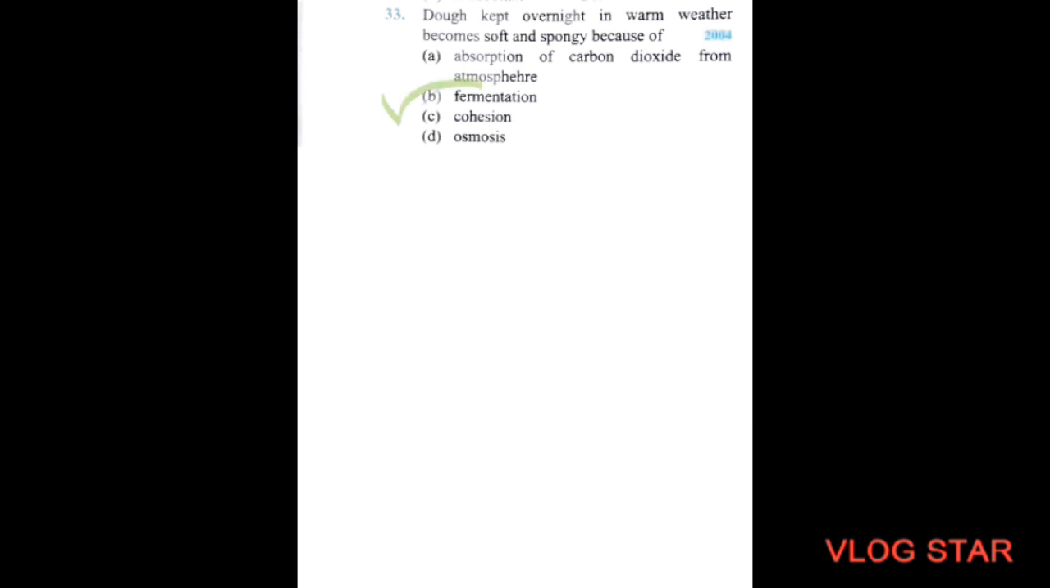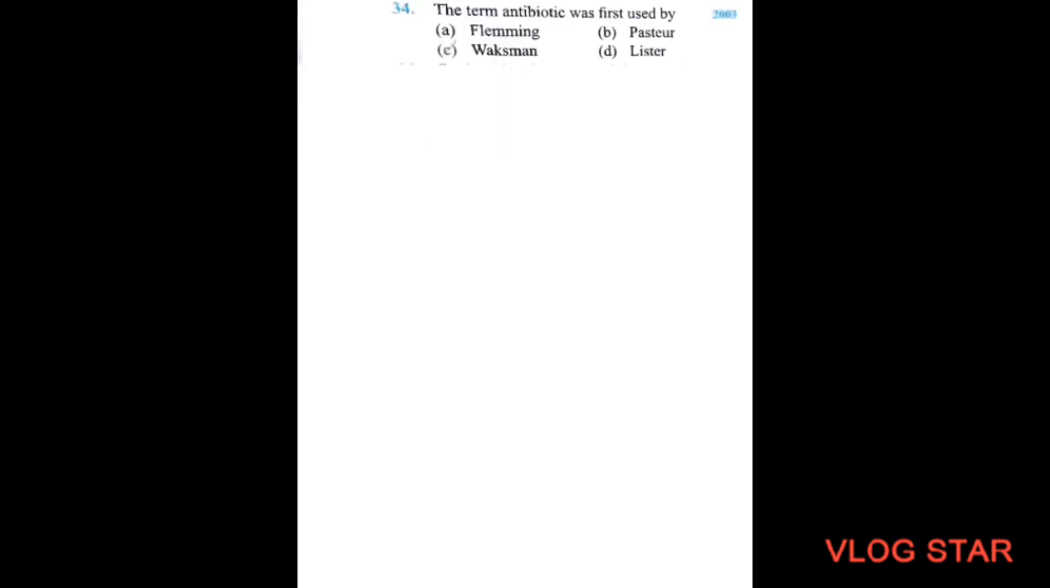And this is an important question. This came in 2004. Next question. The term antibiotic was first used by the option A, Fleming. Option B, Pasteur. Option C, Waksman. Option D, Lister. So option C, Waksman will be the correct option.